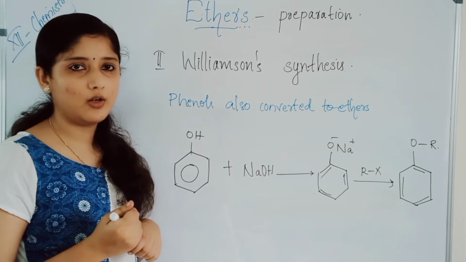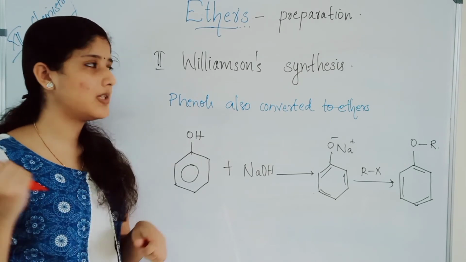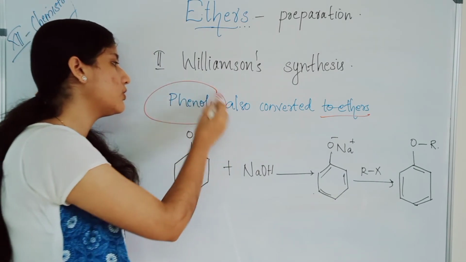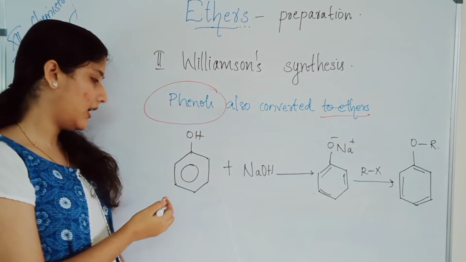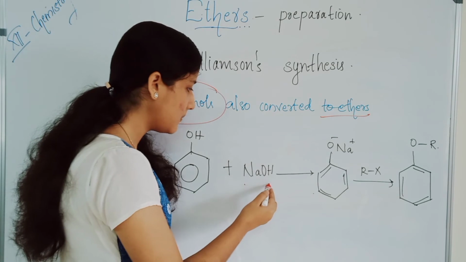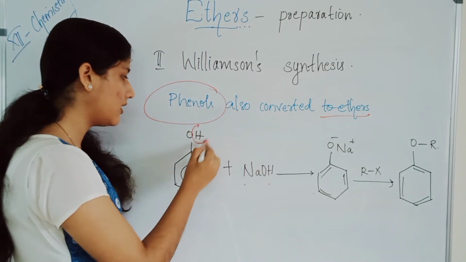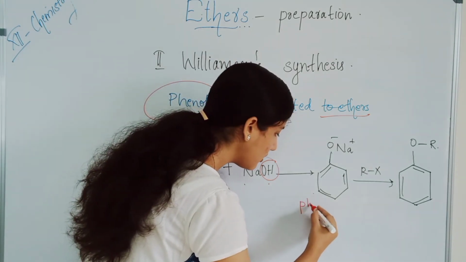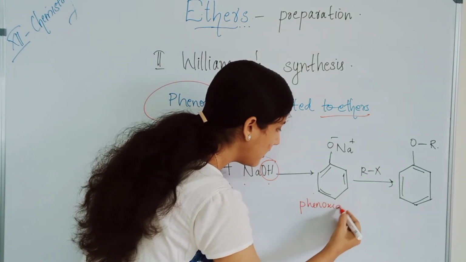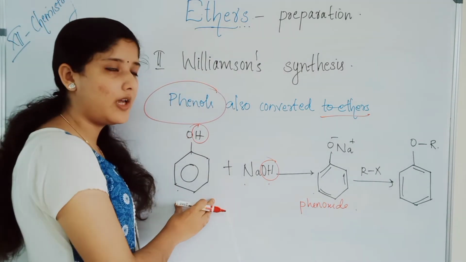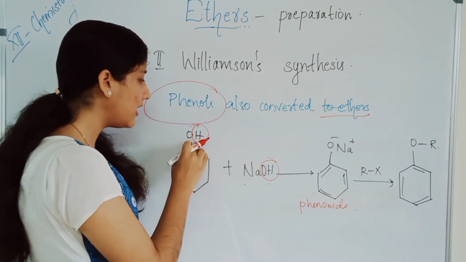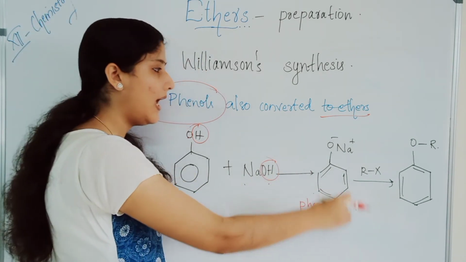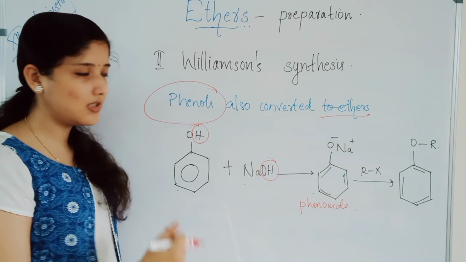Phenols also undergo Williamson's ether synthesis to get the corresponding ethers. Phenol, when it reacts with NaOH, this hydrogen and OH will leave, and you will get the corresponding phenoxide. When phenol reacts with NaOH, you will get the phenoxide, with the OH removed as water. And from here, Williamson ether synthesis starts.